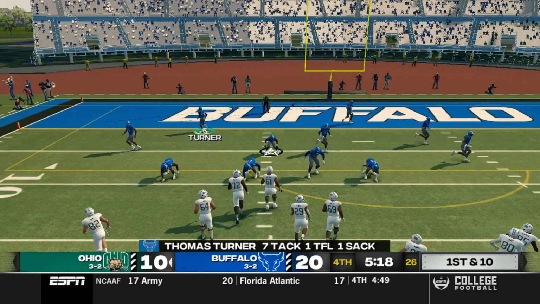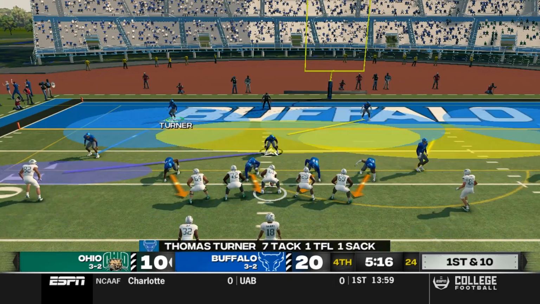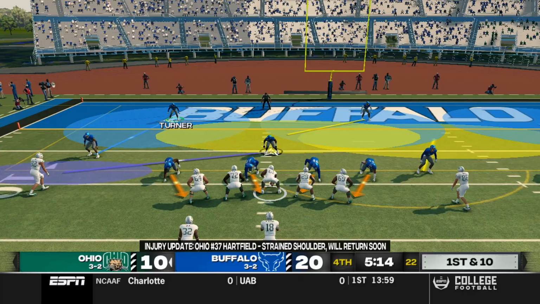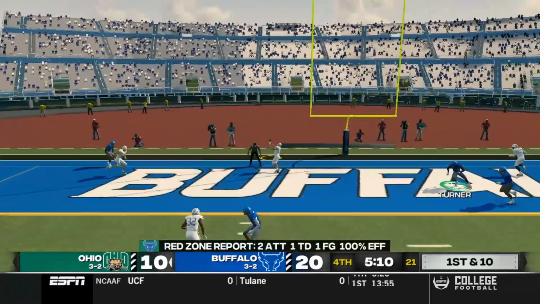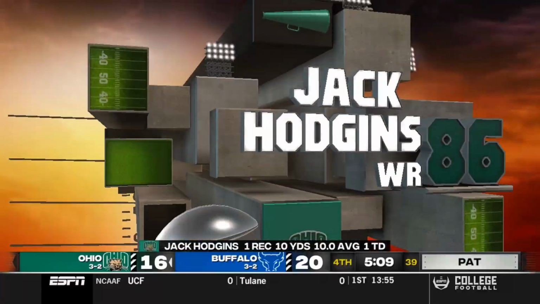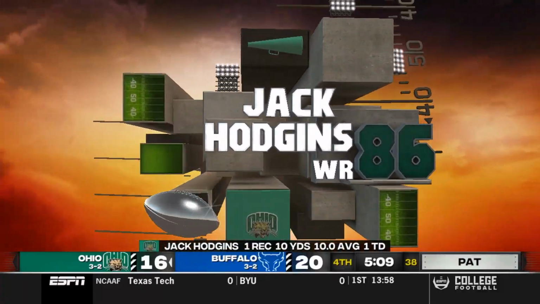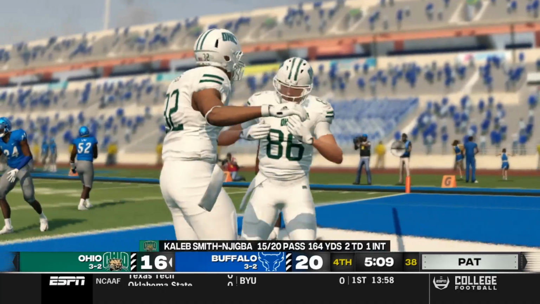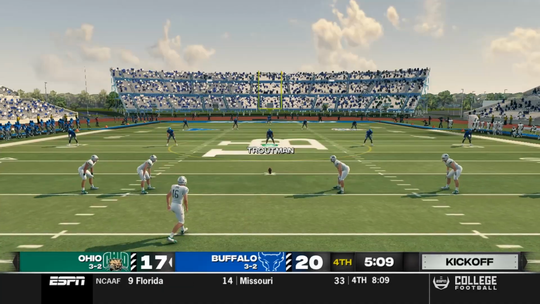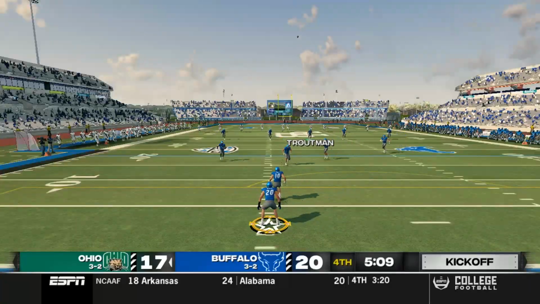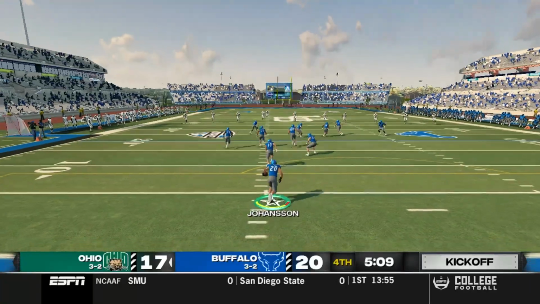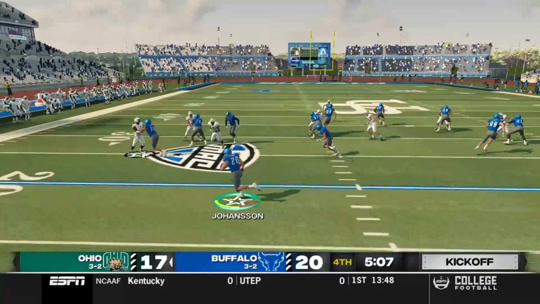And Caleb Smith-Njigba is 14 of 19 for 154 yards passing. Let's see what the Bulls defense can do to slow him down as he's back to pass. And he has an open man. Hodgins, Jack Hodgins, takes it in for a touchdown. The bug man. With the extra point going through, this is a 3-point game. Bulls taking over with just 5 minutes left in the game.